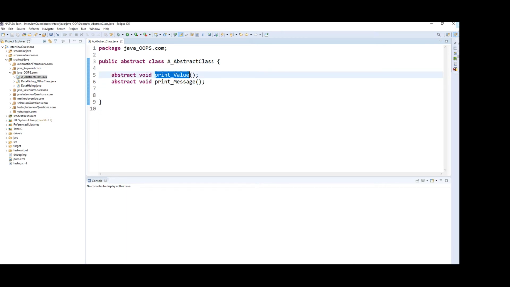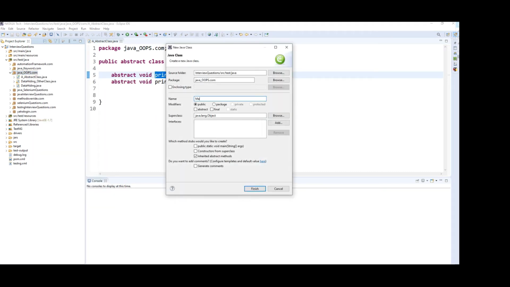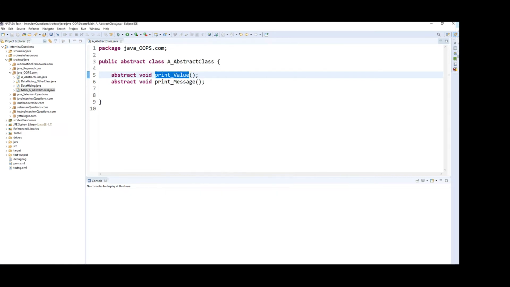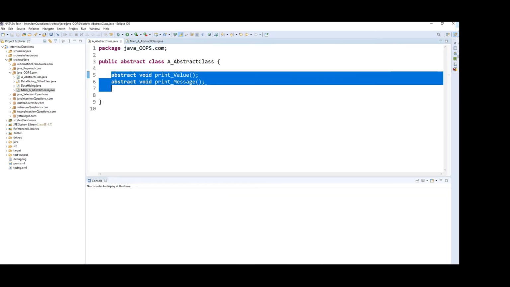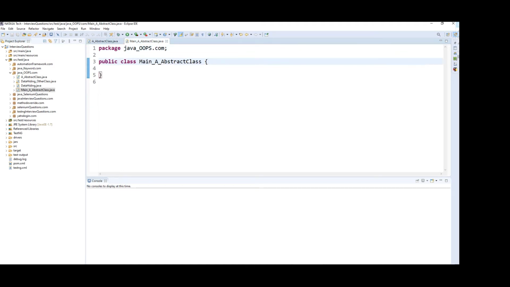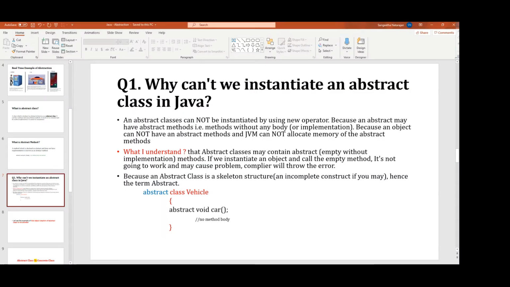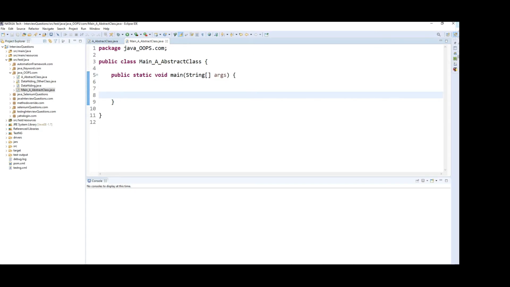Now I'm going to call these methods from another class. So again I'm going to create one main class. I already created the abstract class, and inside it the abstract methods also. This is the main class. Here I'm going to create the main method. Now we are finding the answer for this question: why can we not instantiate an abstract class, right? So this is the question we are finding the answer for.